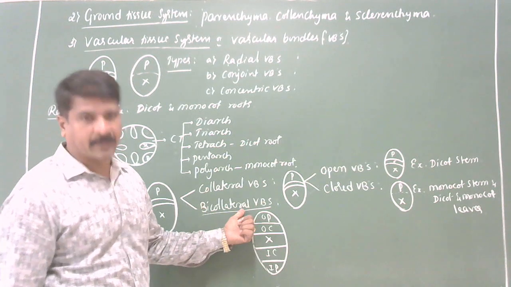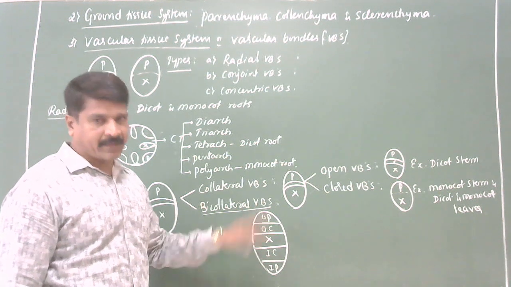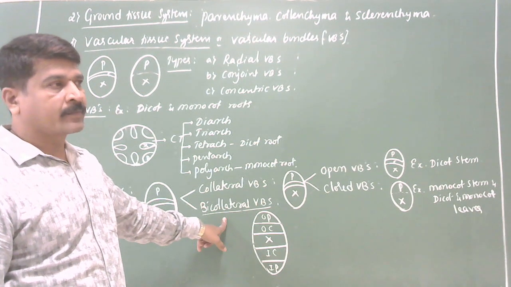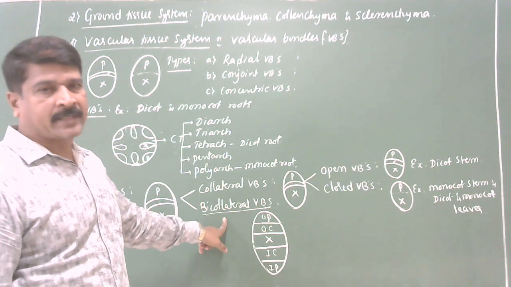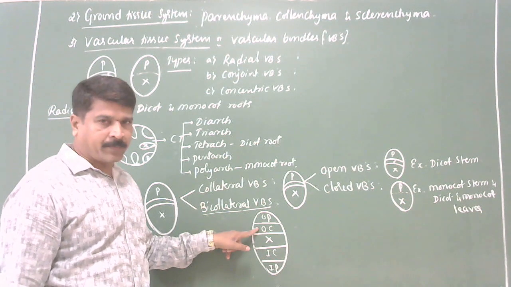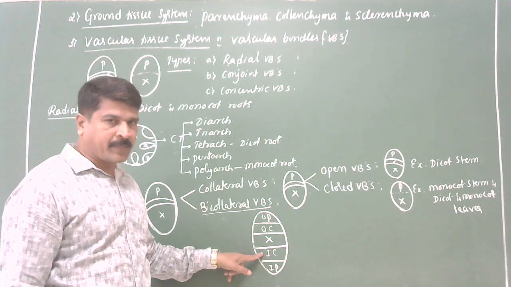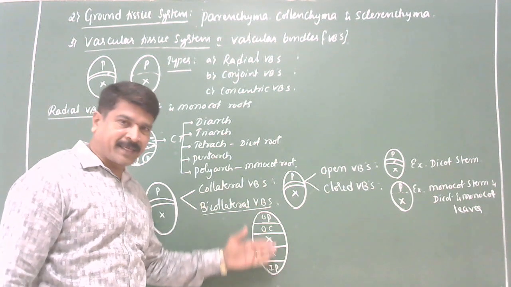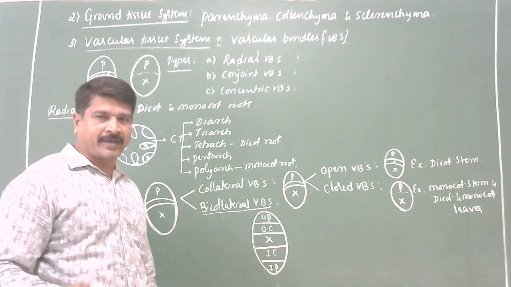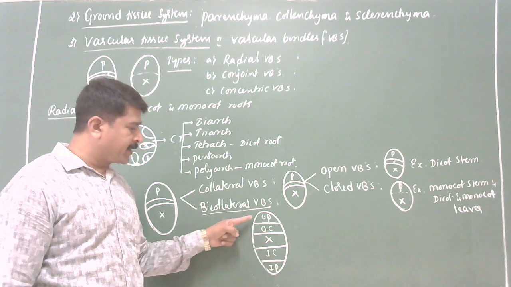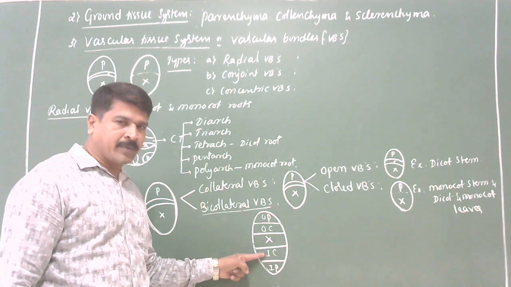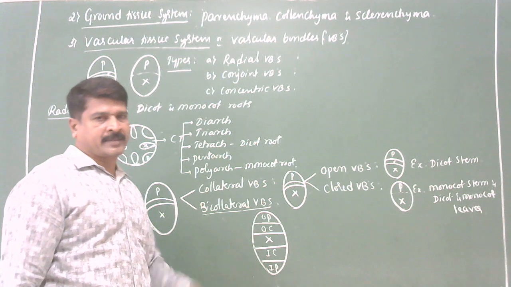Once again, I am going to repeat. When cambium and phloem are present on either sides of the central xylem, then it is said to be bicollateral vascular bundle. Thus, bicollateral vascular bundle contains, look at the board, outer phloem, outer cambium, central xylem, inner cambium, inner phloem, lying on the same radius. Clear? I think you are getting it.